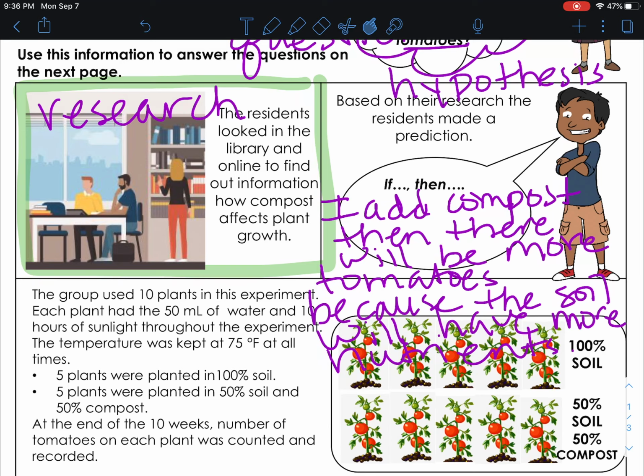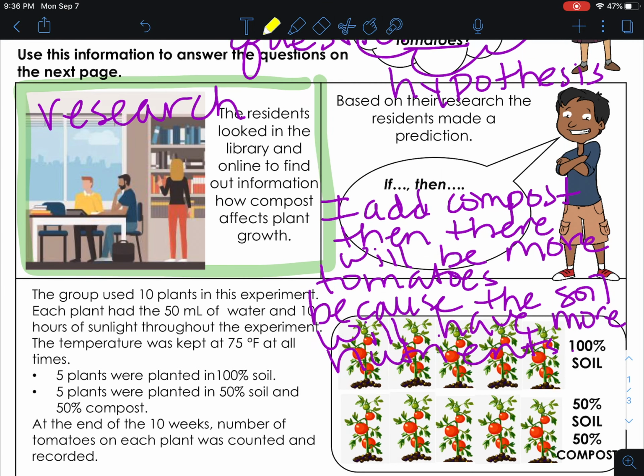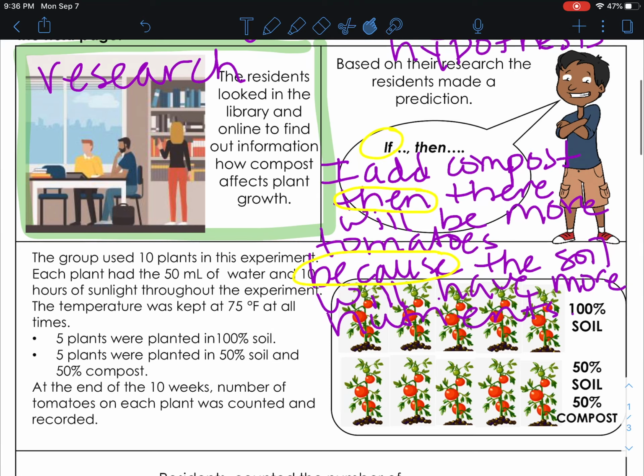Okay, so my if, then, because, reminding ourselves that we need to have all of those parts. So if I add compost, then there will be more tomatoes because that's your why. Because there'll be nutrients, okay? So then what they do next, they set up their experiment.